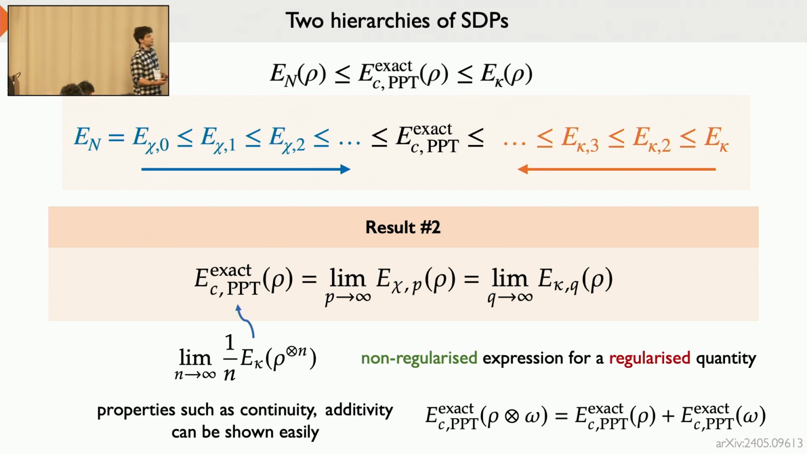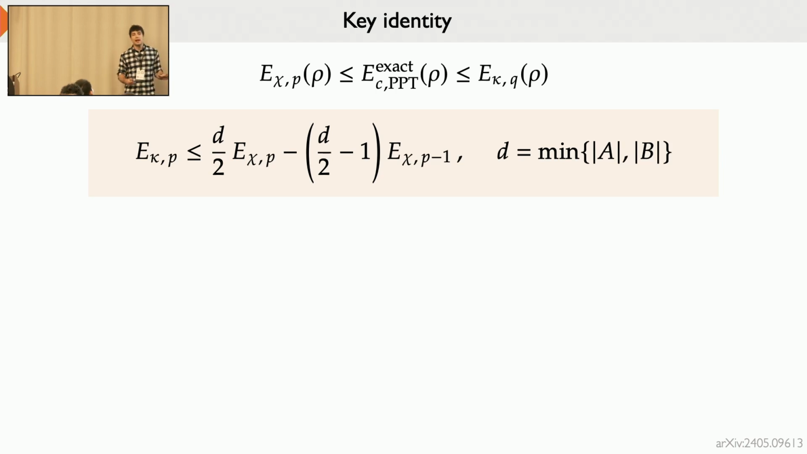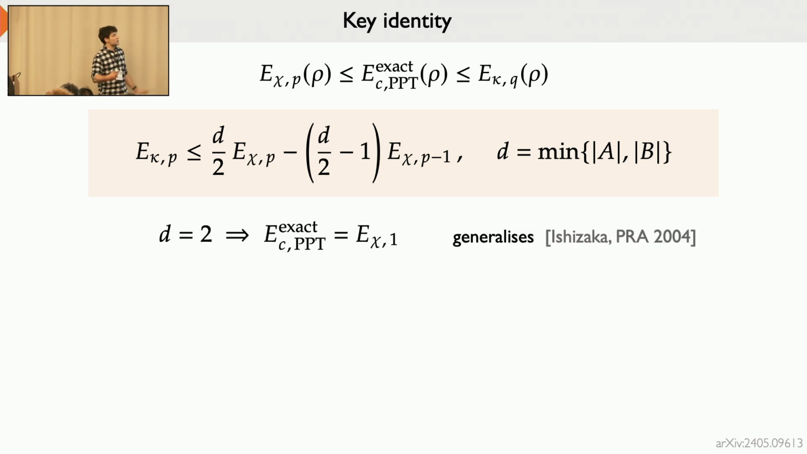So we address this by essentially establishing that there is no need to worry there. And for this, remember that the chi monotones give us lower bounds and the kappa monotones give us upper bounds. And now the key identity we establish here is that these two hierarchies can be related to each other. So we get upper bounds on the kappa monotones, which remember are the upper bounds on the cost. We can actually upper bound them with this chi hierarchy. And this already implies several things. Like, for example, if you take d equals 2, then we actually get an exact expression for the cost. But it's not always this value.